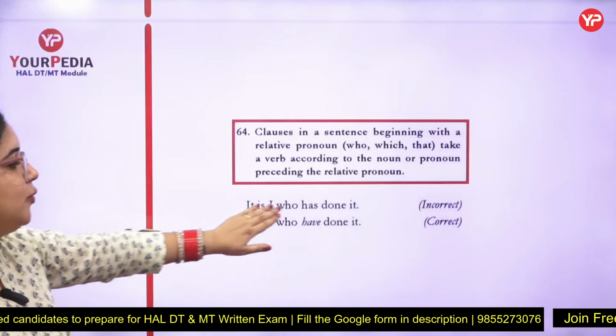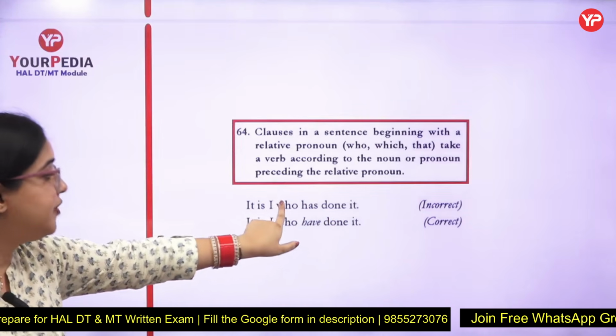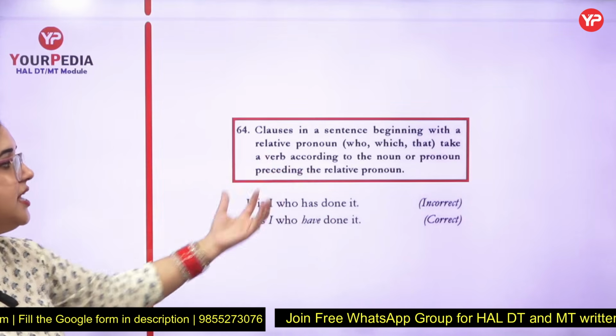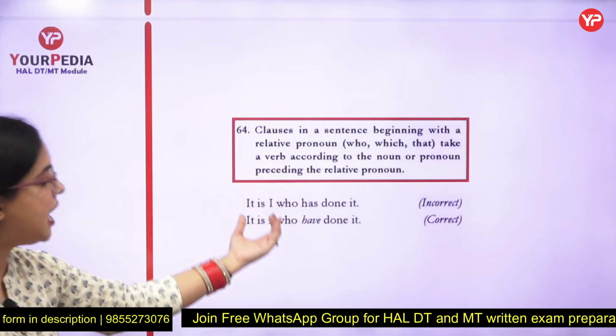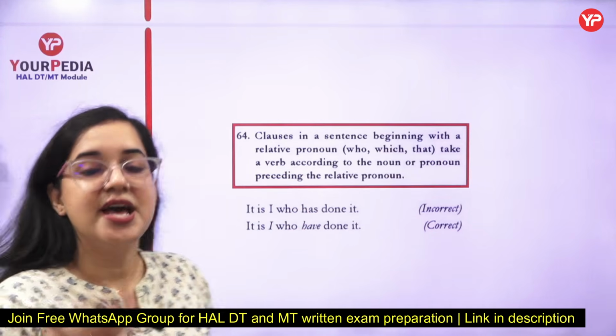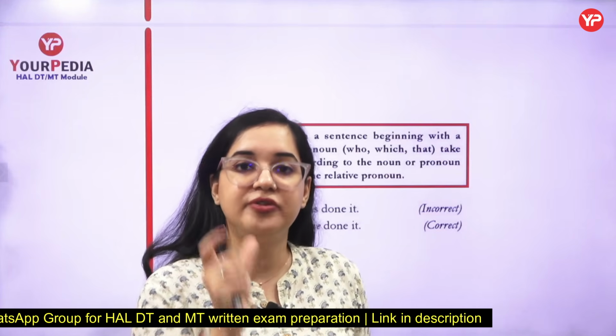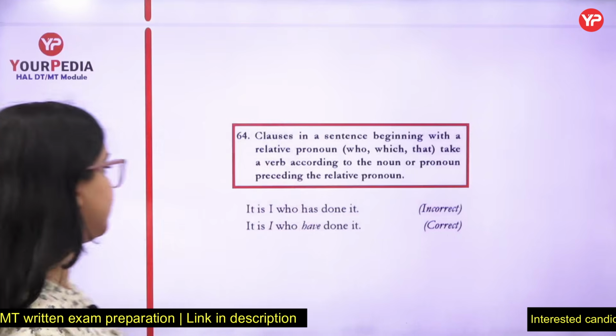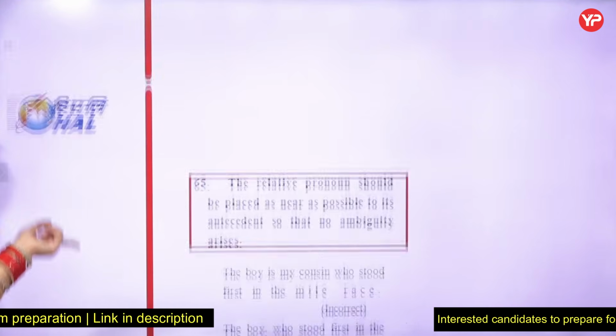It is I who has done it. No. Whenever you have who or some kind of relative pronoun with it, it will always be according to the noun or pronoun which is preceding it. In the previous one also we talked about the antecedent. Here also I talk about the relative pronoun. If they attach to any noun, I would be checking the noun, not the relative pronoun over there. It is I who have done it.